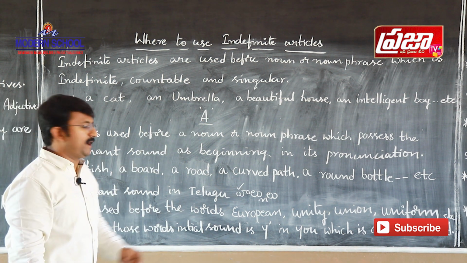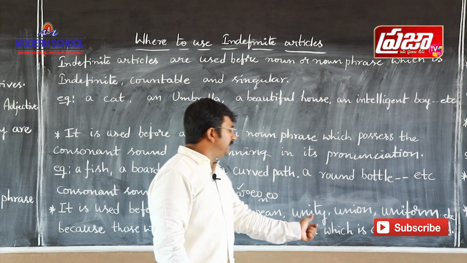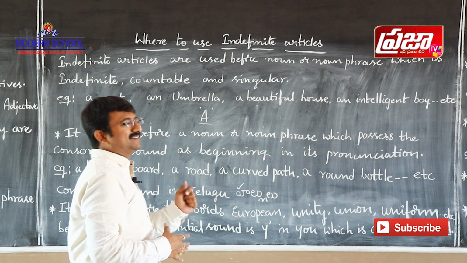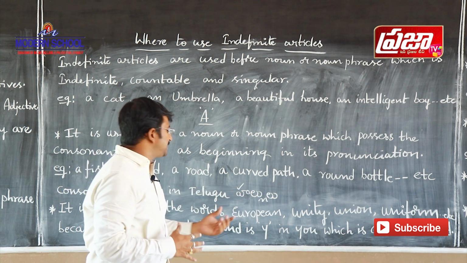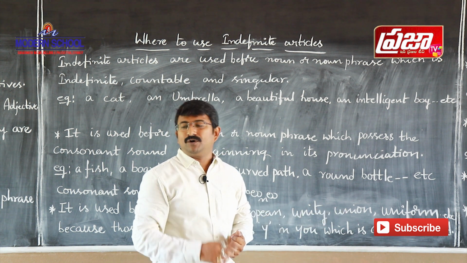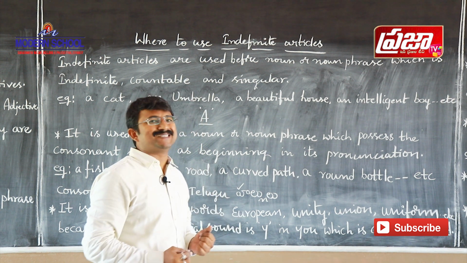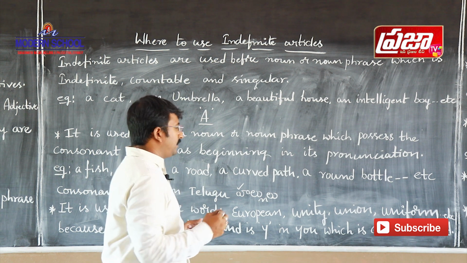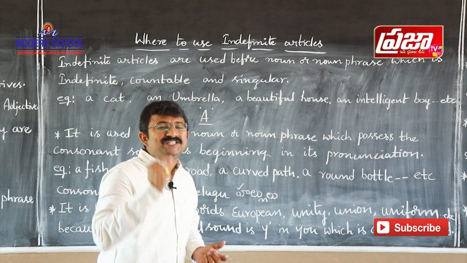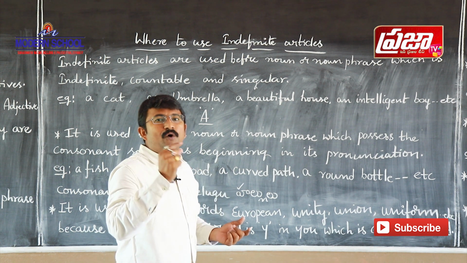And let us see the next point here. This a is used before European, unity, union, uniform. Generally see some students they get a confusion. Instead of seeing the initial sound, they see the initial letter that is used. So that is totally a big mistake which many students do. Here what is said in the previous point is that it is to be focused on the initial sound of the word.